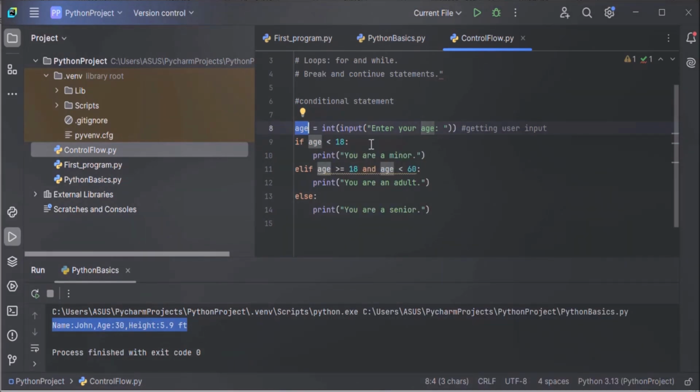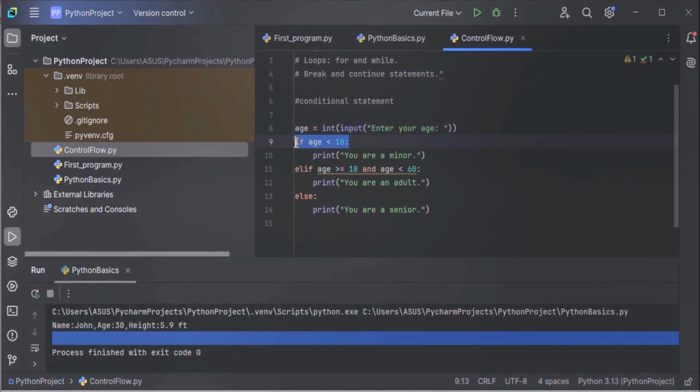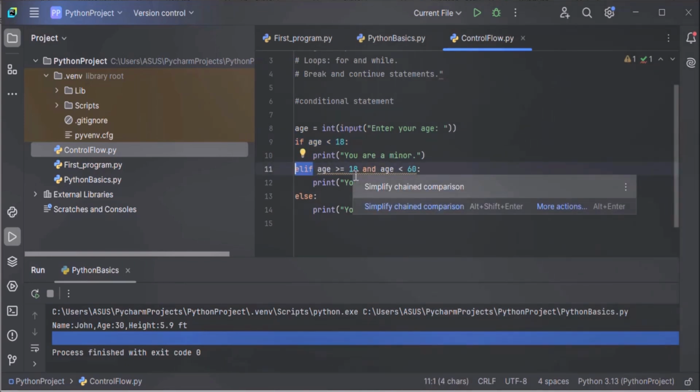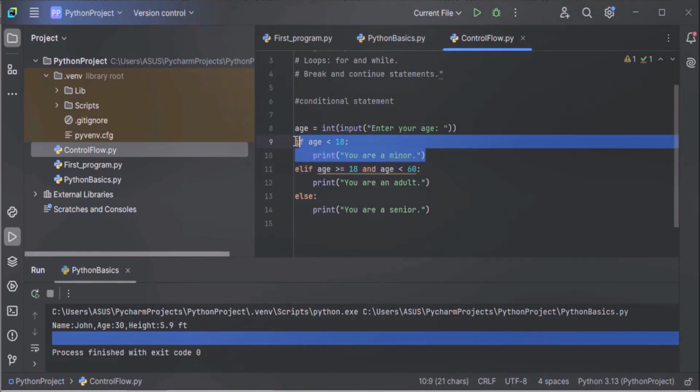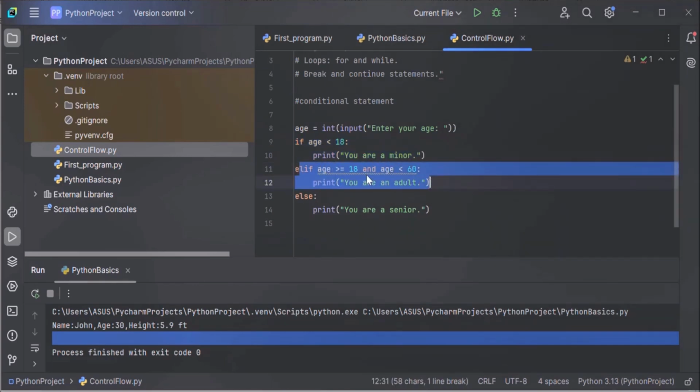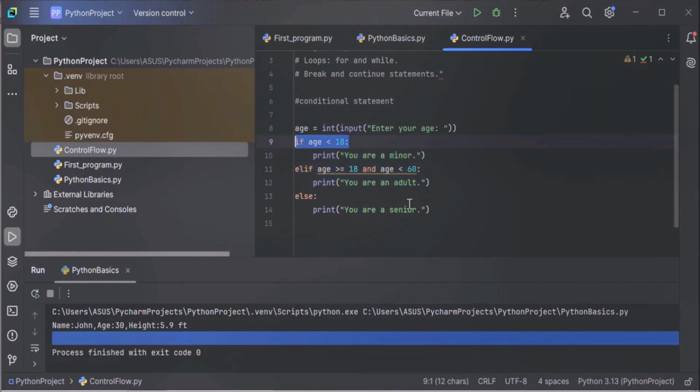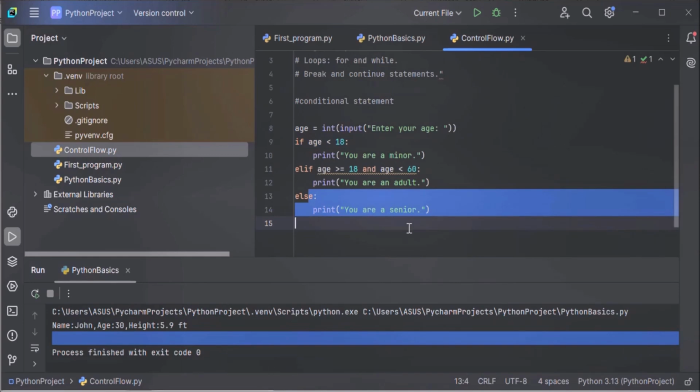Python uses conditional statements like if, elif, else to decide which block of code to execute based on a condition. If checks the first condition. If the first condition is not met, elif handles the additional conditions. The elif block will be executed only when the previous if condition is not met. If the if is false, only then will these additional conditions be checked. And when no conditions are true, the else block will be executed.